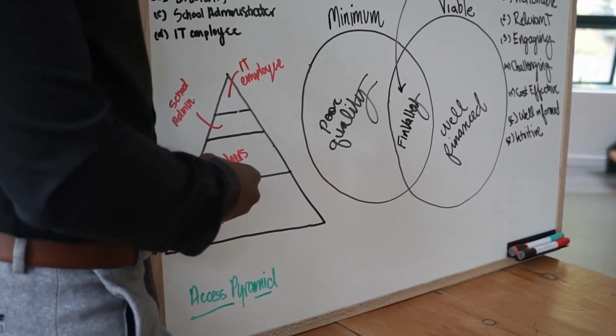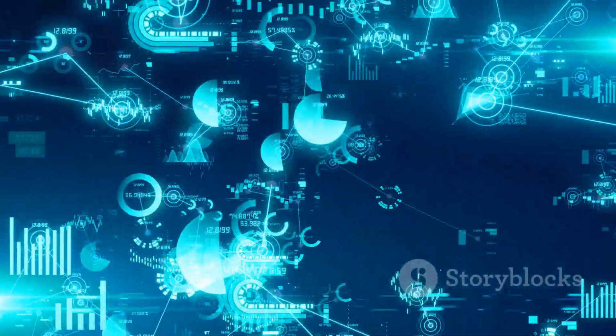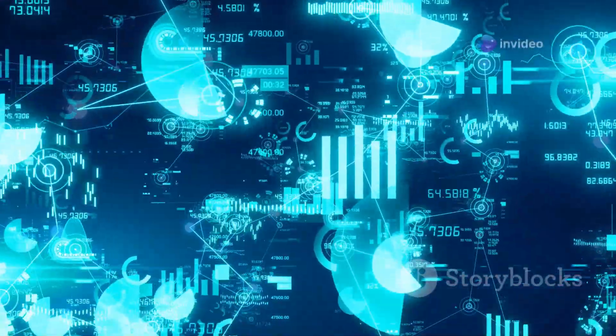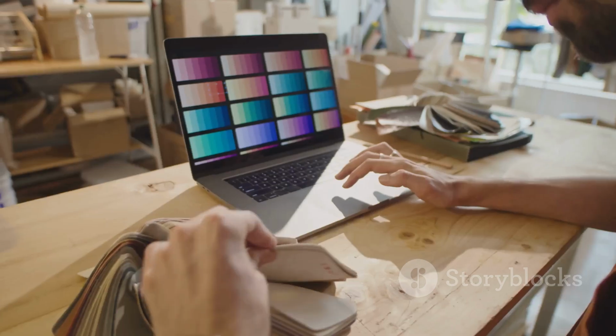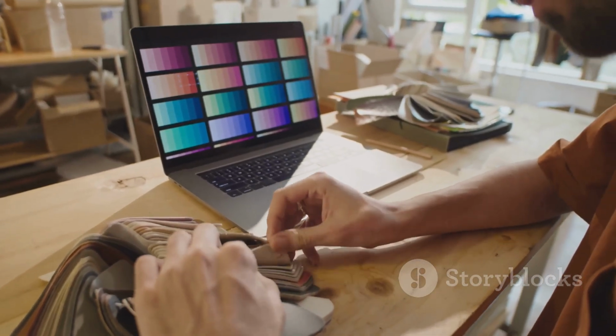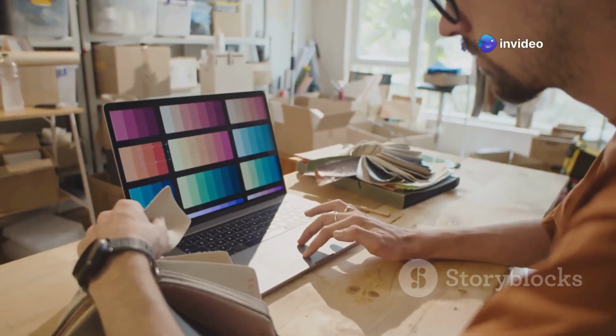What message are you trying to convey? What insights do you hope to uncover? The answers to these questions will guide you towards the optimal visualization. But the journey doesn't end there. Once you've chosen your chart type, it's time to refine your visualization, enhancing its aesthetics and functionality. Experiment with colors, fonts, and labels, ensuring your visualization is both informative and engaging.